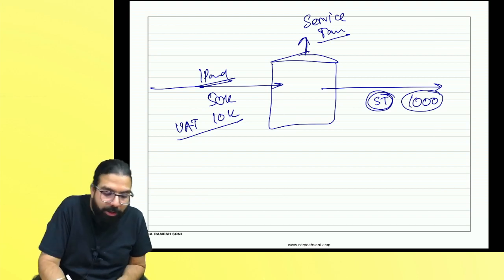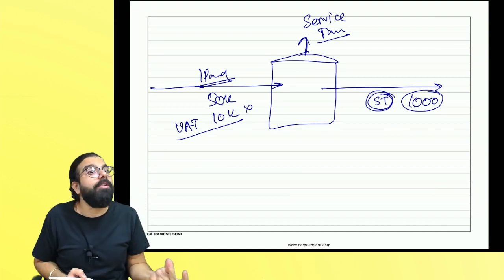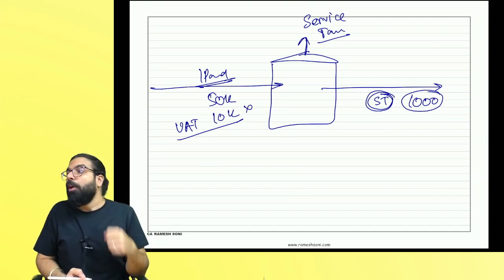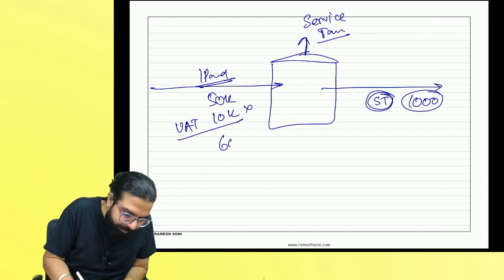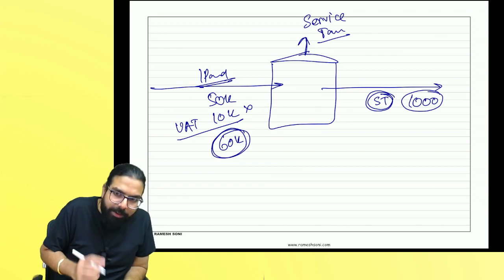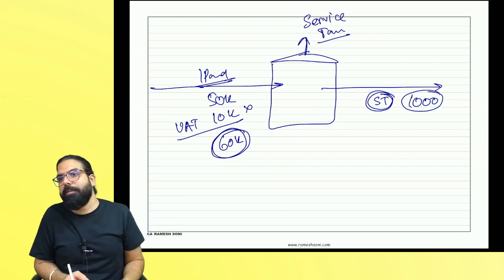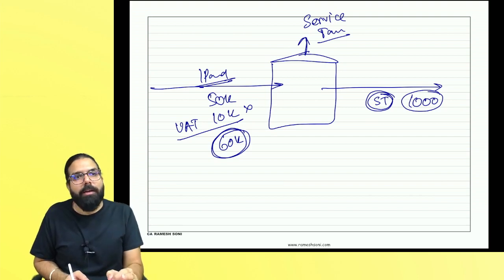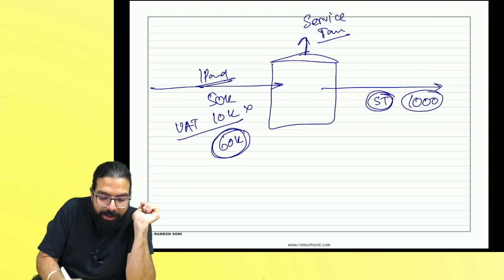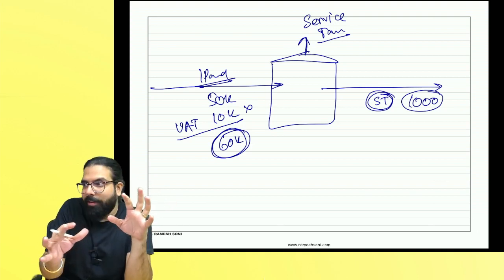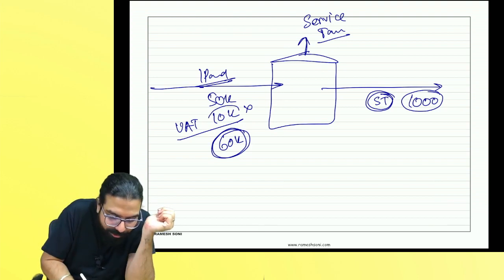Can you tell me how much credit I should get? 10,000. But I am not registered under VAT, so I never used to get this credit. If I am not getting the credit, can you tell me the cost of the iPad for me? Who will be the ultimate bakra from whom I will recover my cost of the iPad? Ultimately, the burden has to be borne by the customer. Can you tell me in my fees, a proportionate amount of the iPad will go including the tax or not?